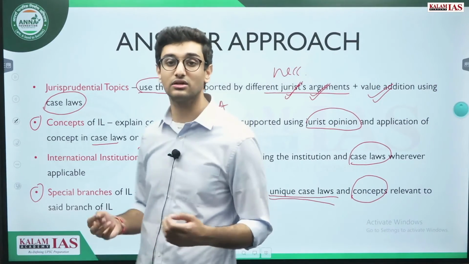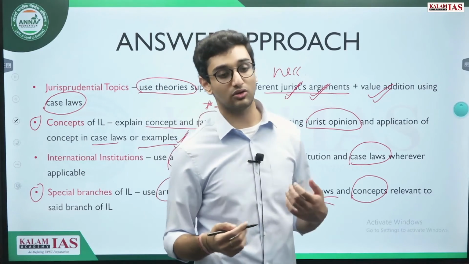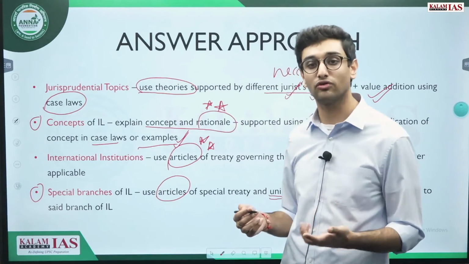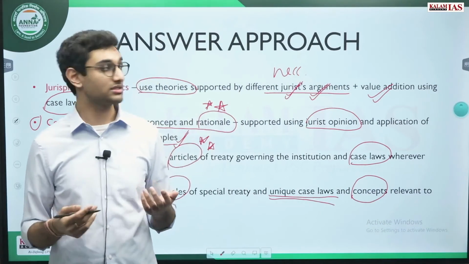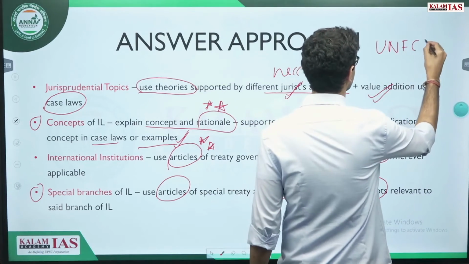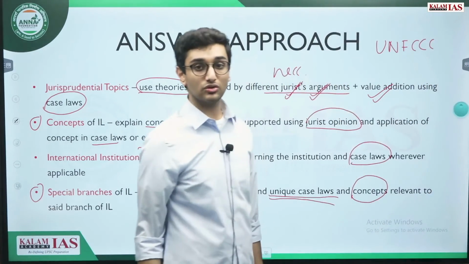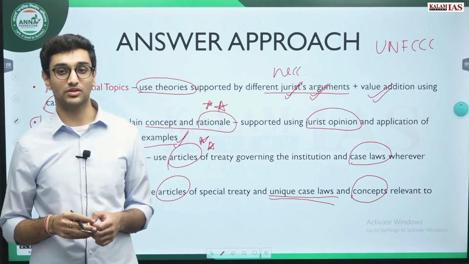So every branch has certain concepts of its own. For instance, in international environmental law, there is a concept of soft law. So what is soft law, how is it used? There is a concept of framework convention. Everybody must have heard about UNFCCC, United Nations Framework Convention on Climate Change. So these types of individual concepts also must be studied in depth.